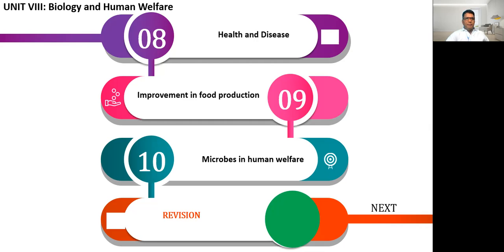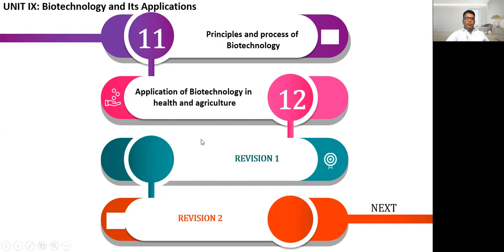So after completing unit 8, we'll start the next unit, unit number 9, biotechnology and its application. In this unit also, there are only 2 chapters, but this topic is very new to all of you. So there are 2 chapters, but the portion is very lengthy.